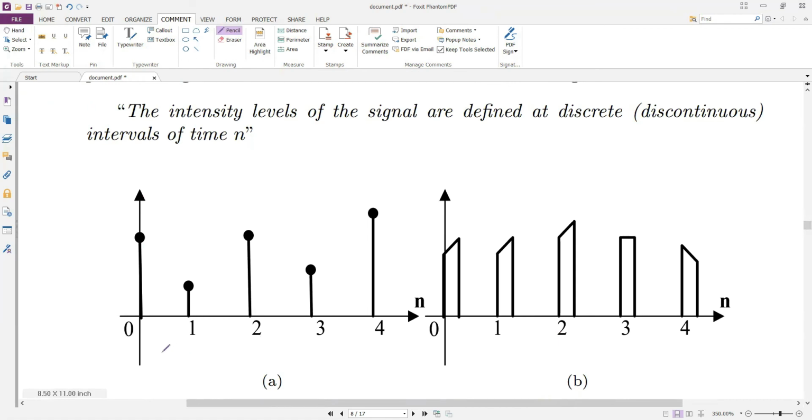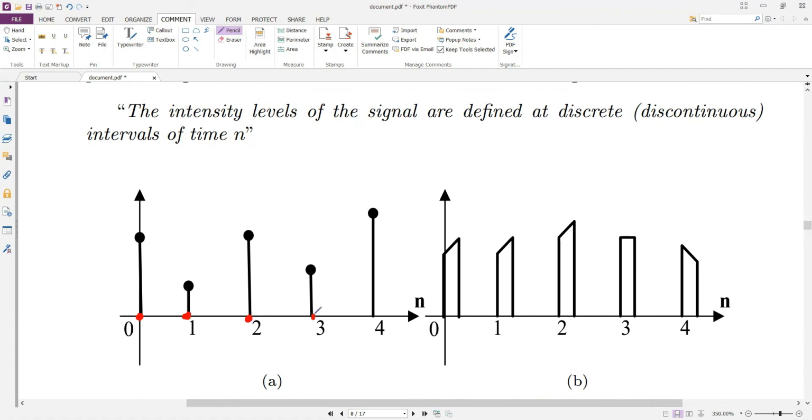Now, a discrete time signal is that type of a signal in which there is no continuity along the time axis. In other words, the signal is defined only at specific intervals of time, and those intervals of time are usually pure integer values. They are non-fractional values.